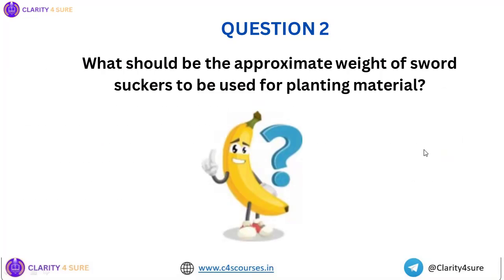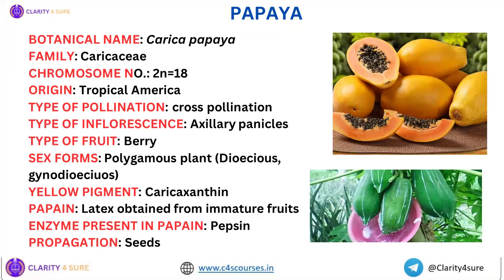I already told you that sword suckers are used for commercial planting of banana, right? So what should be the approximate weight of sword suckers? Next crop is a papaya.